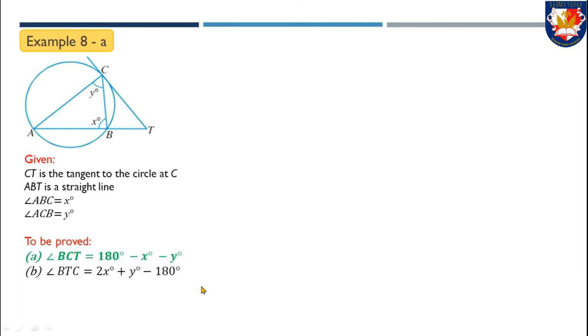Let's see the proof. We begin our proof with the tangent chord theorem. It means that the angle between tangent CT and chord BC equals an angle in the alternate segment, which is BAC. Therefore, we write angle BCT equals angle BAC.